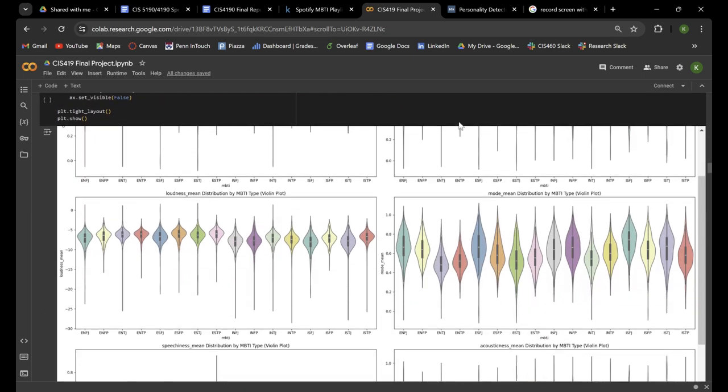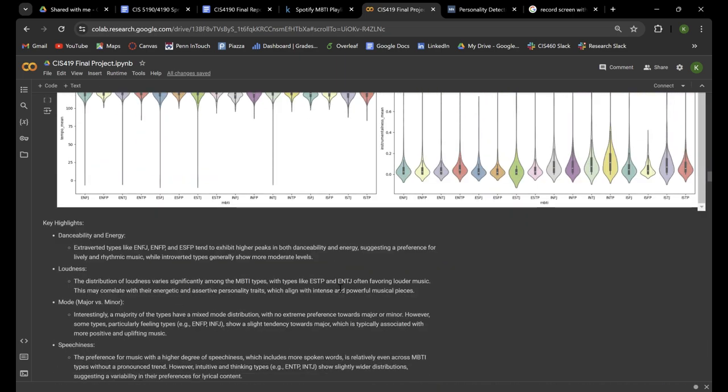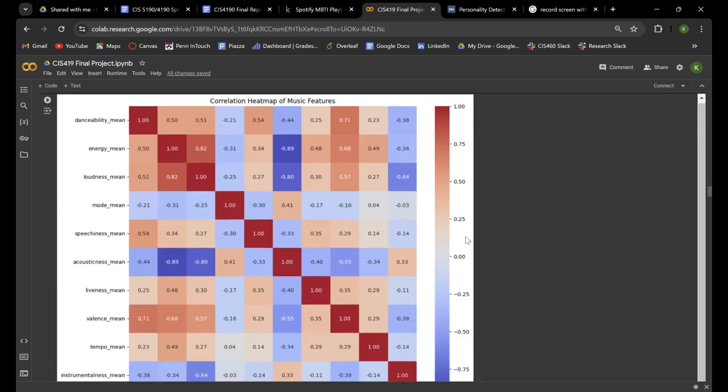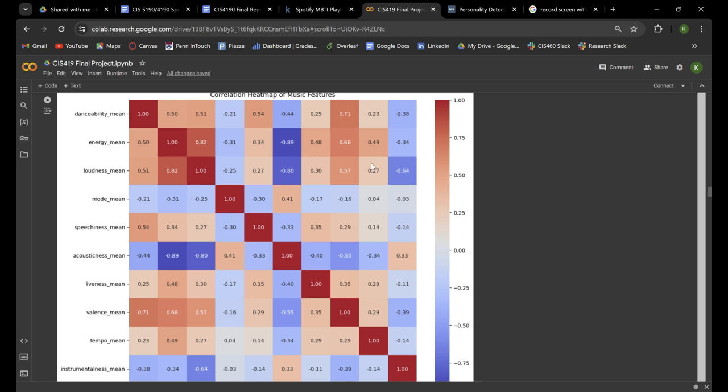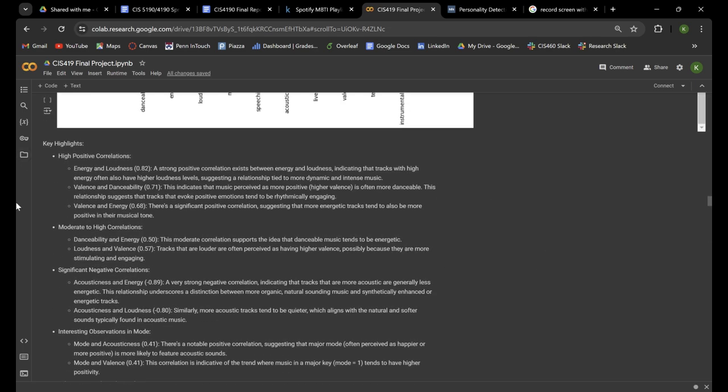Besides that, we also have a violin plot for the distributions for every feature. Once again, the key observations are down below, and we also have a heat map displaying how correlated each feature is with each other. For example, songs with high danceability will often have a high valence, and using this information, we can once again take away a lot of key highlights that you can read about in our Google Colab notebook.